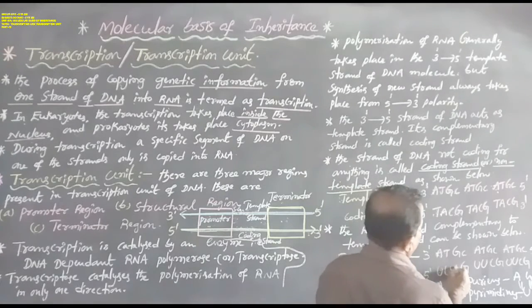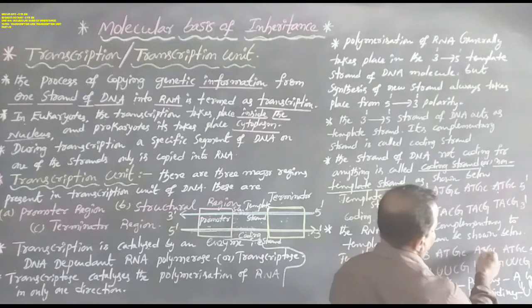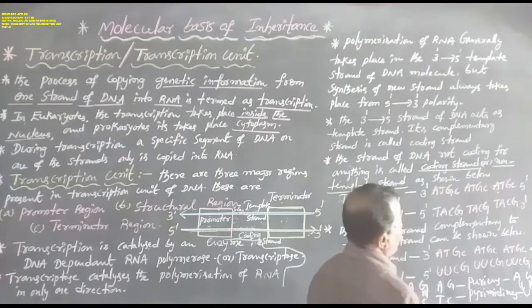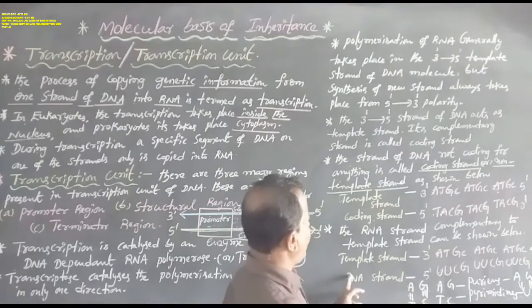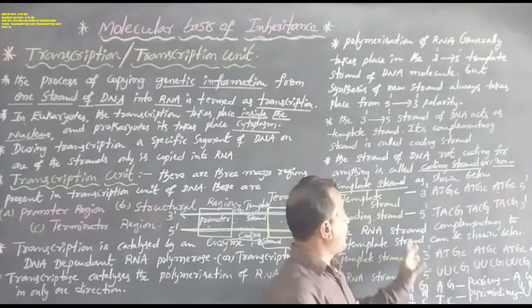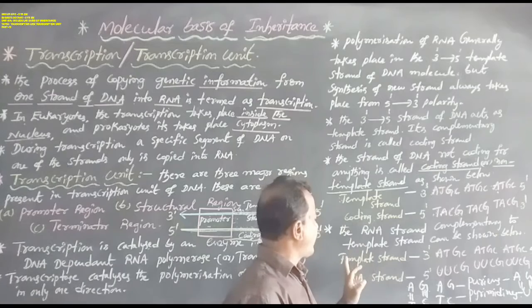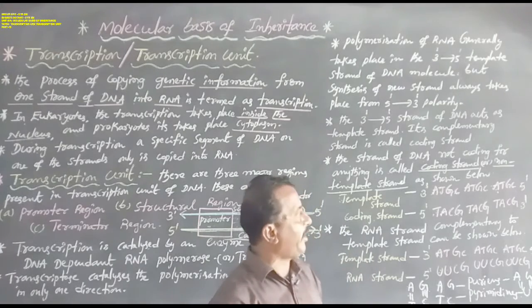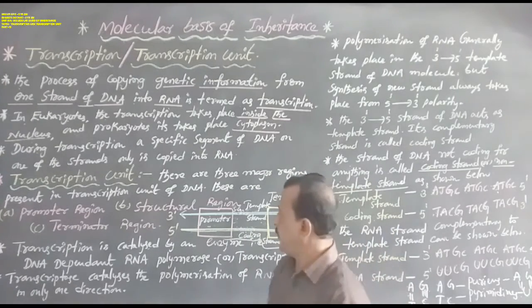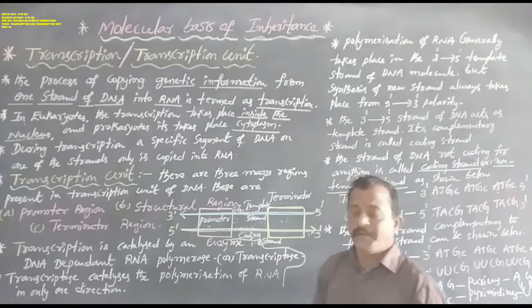Guanine is always opposite to cytosine. Cytosine is always opposite to guanine. Adenine is always opposite to uracil. Thymine is always opposite to uracil. This is the RNA strand. Given the 2 examples: template strand with coding strand, and another one, template strand with RNA strand. Now the schematic representation of a transcription unit.